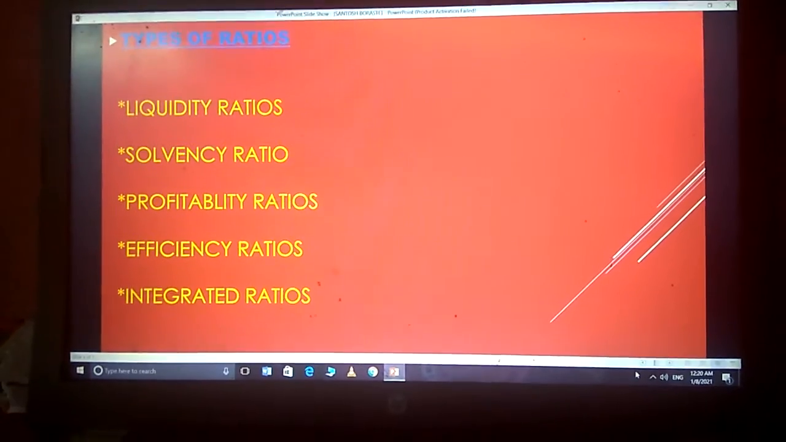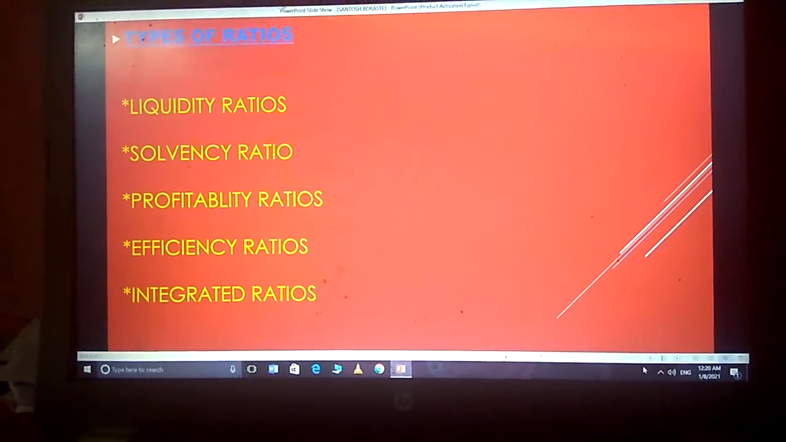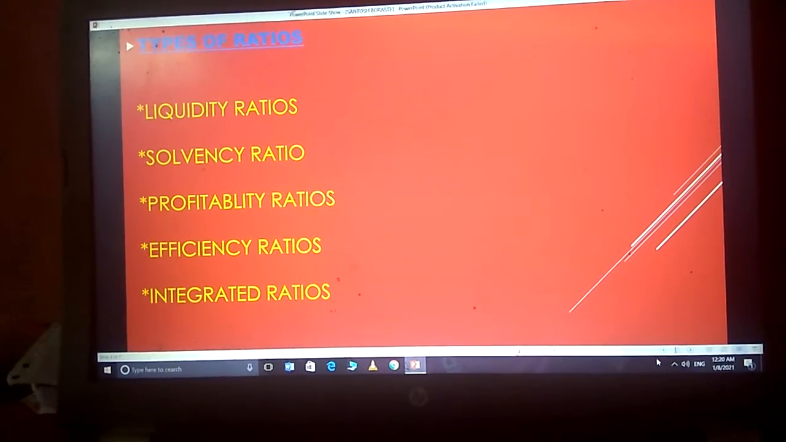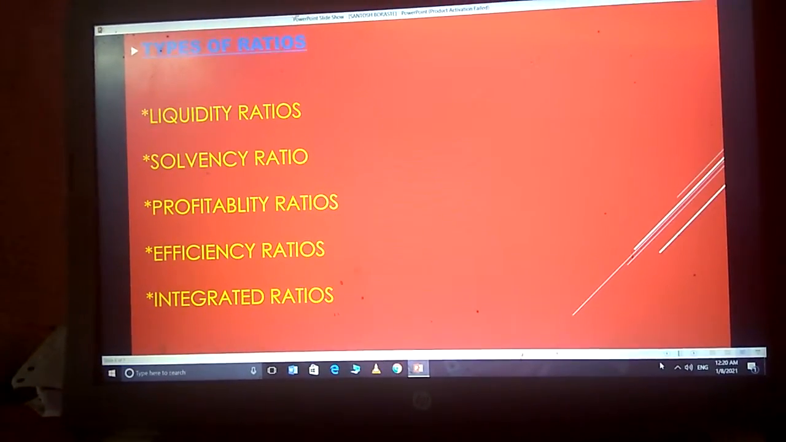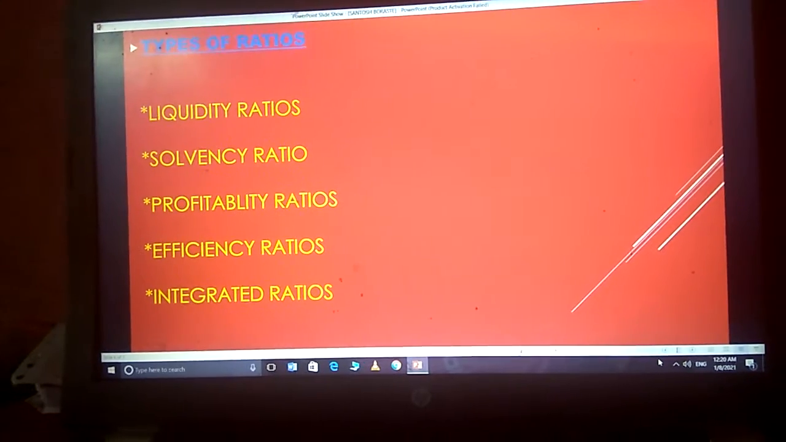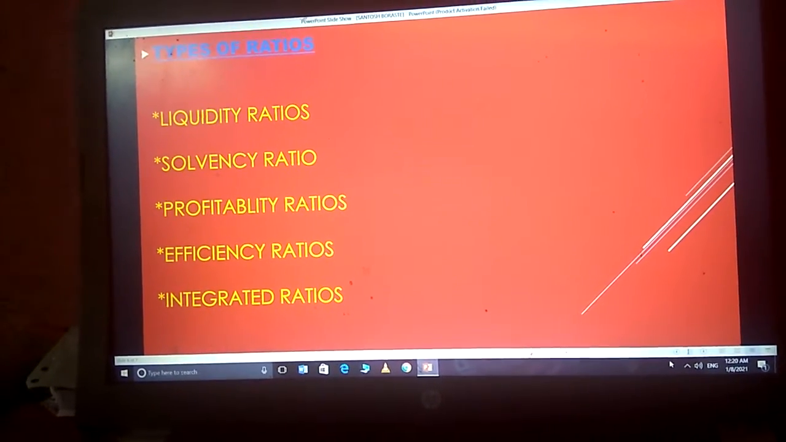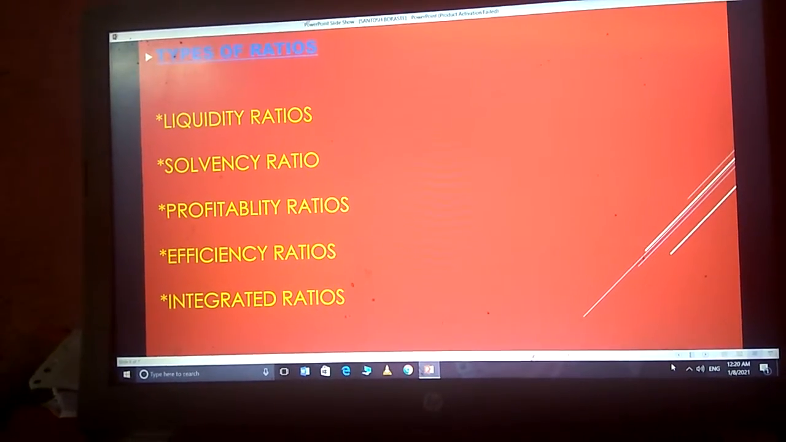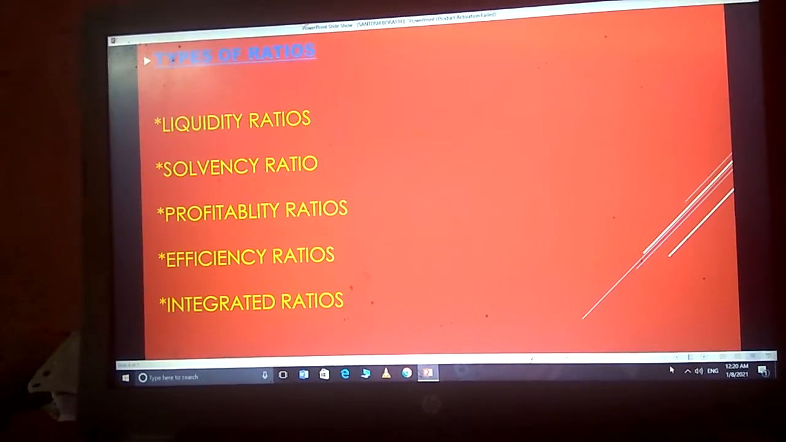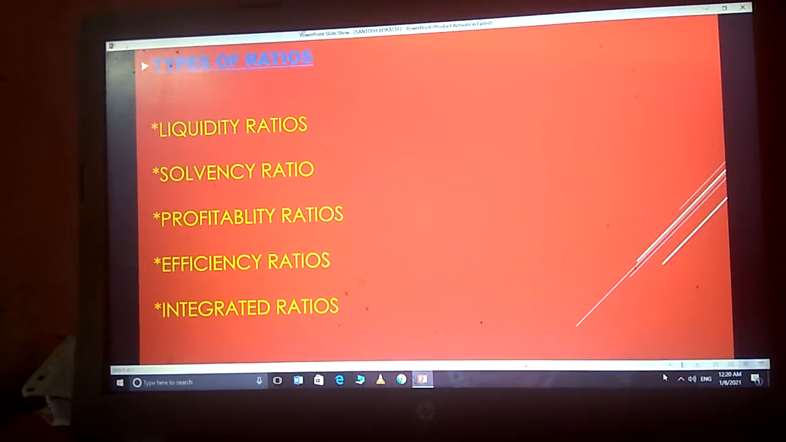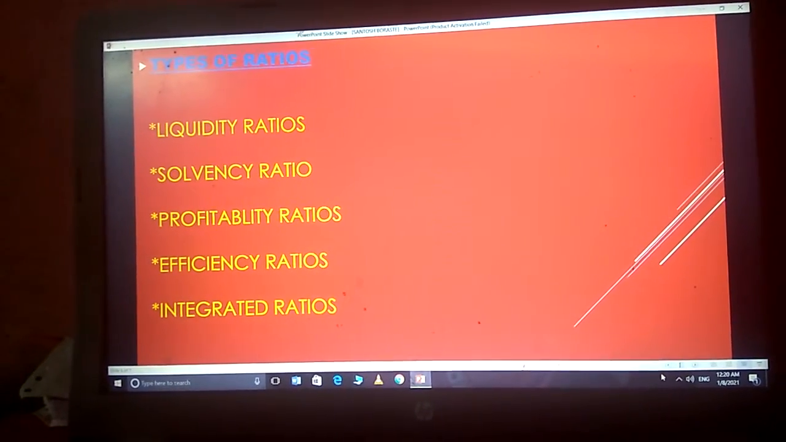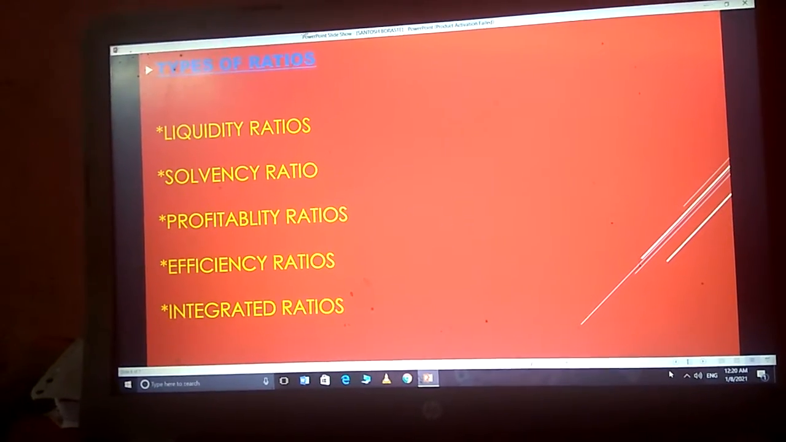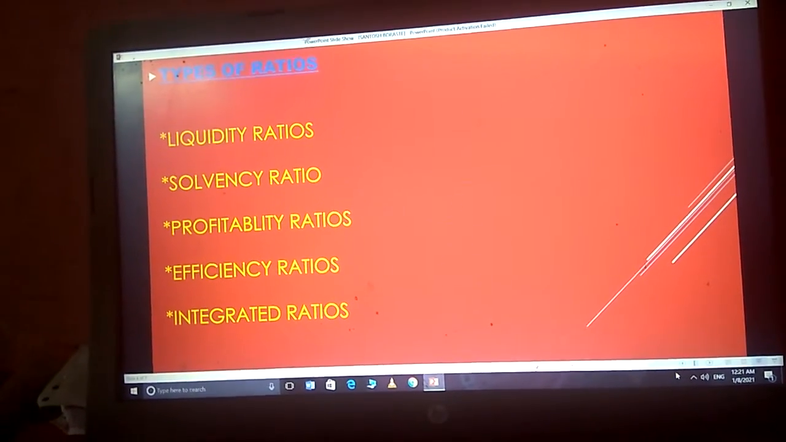Types of ratio. Liquidity ratio. Liquidity ratio measures the ability of firm to meet its short-term obligations and reflect its short-term financial strength or solvency. Important liquidity ratios are current ratio and quick ratio, or we can say acid test ratio. Current ratio is the ratio of total current assets to total current liabilities.